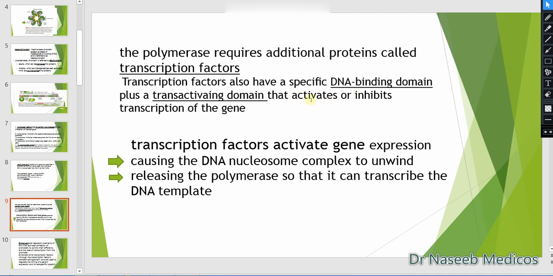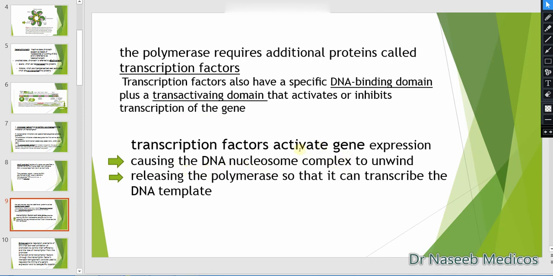They are for activation or inhibition of the transcription of the gene. Transcription factors activate gene expression and may activate or inhibit transcription of the gene, causing the DNA nucleosome complex to unwind.